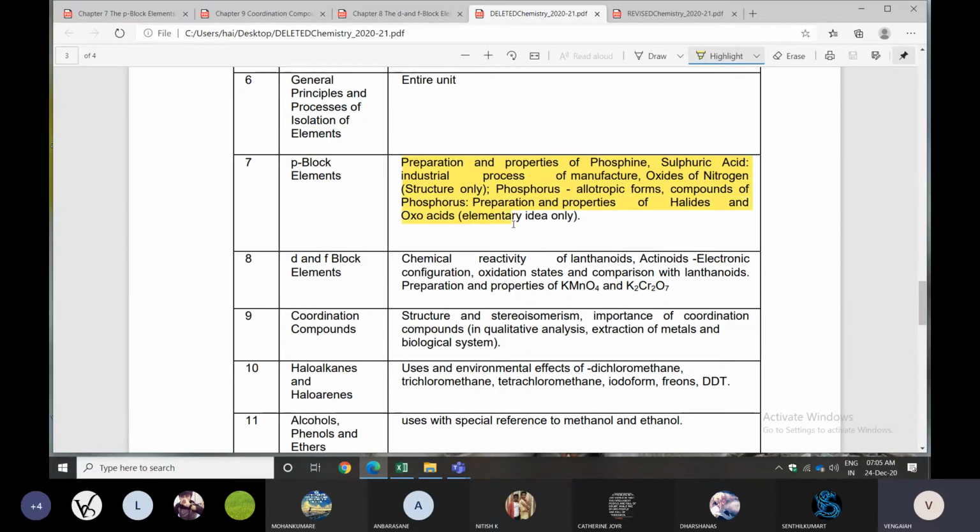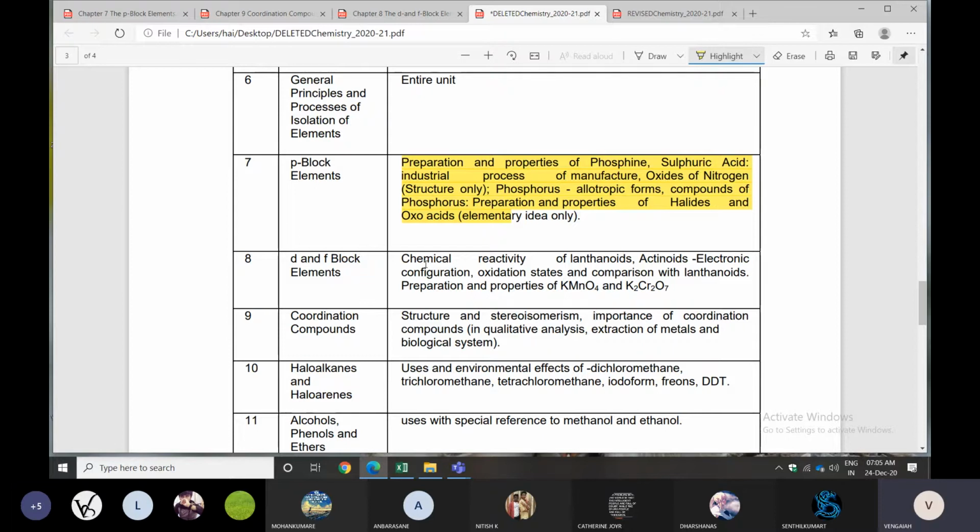In the D and F block elements also, chemical reactivity of lanthanides and actinides, electron configuration, oxidation state, and comparison with lanthanides are deleted, as well as preparations and properties of KMnO4 and K2Cr2O7. Preparation of KMnO4 and K2Cr2O7 is very, very important, but it was deleted.